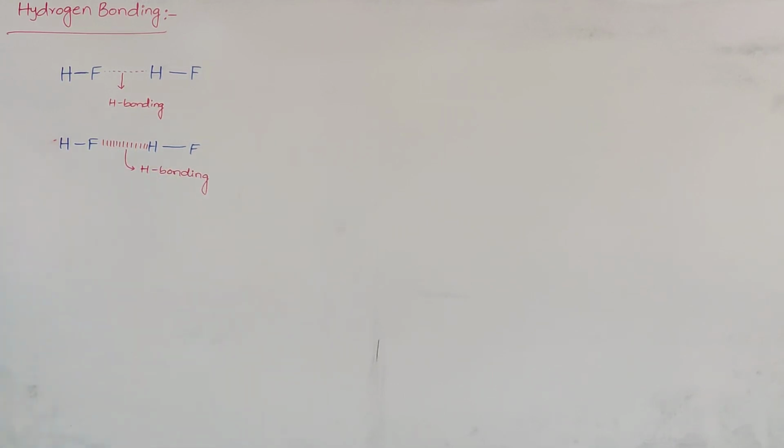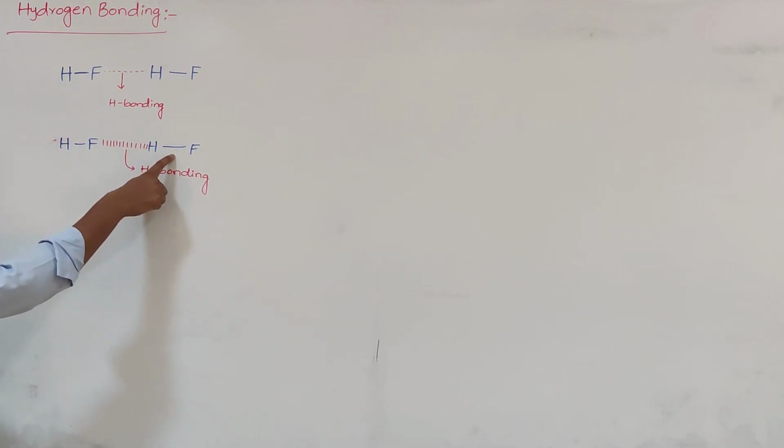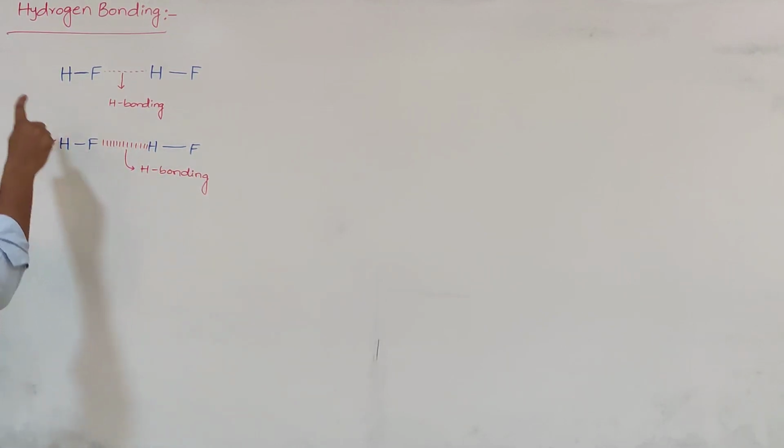So simply, what is the exact definition of hydrogen bonding? It is the attractive force which binds the hydrogen atom of one molecule and the electronegative atom of another molecule.